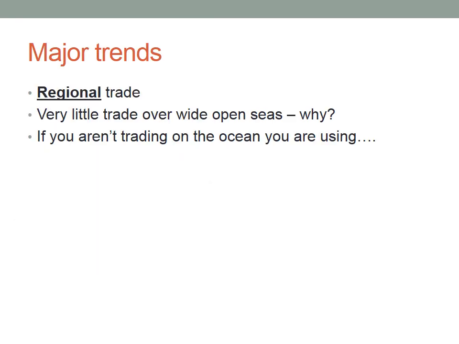So the major trends are that there's a lot of regional trade. There's very little trade over open seas, wide open seas. And the reason for this is we don't have advanced ships that can deal with ocean storms, and we also don't have navigation. So if a sailor can't see the land, they're not going to know where to go. So all of our open seas trade needed to be right along the coast to be able to stop to get food and fresh water and for navigating.